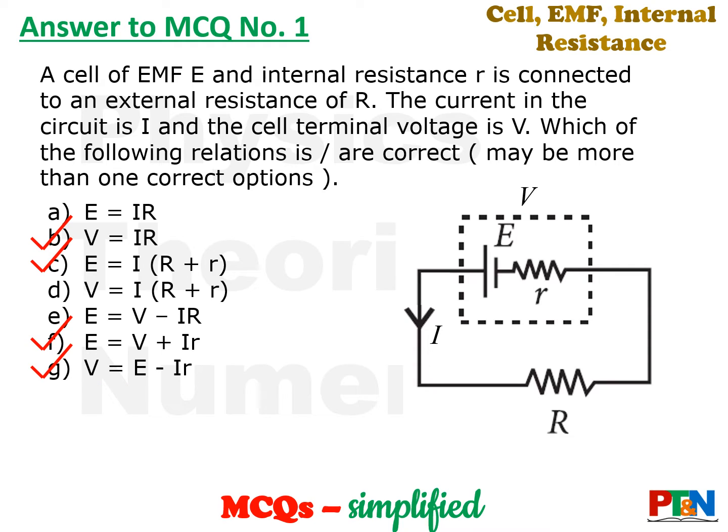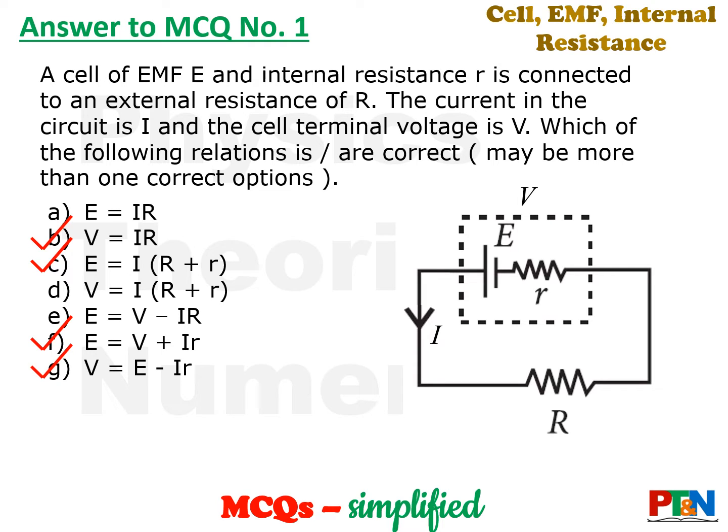Answers are options B, C, F and G. Option B, that is voltage: terminal voltage will be equal to current multiplied by external resistance. Option C, that is internal resistance plus external resistance multiplied by the current will give you the EMF. So EMF is equal to I into (R plus r).